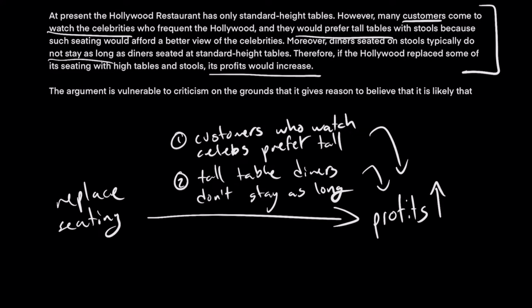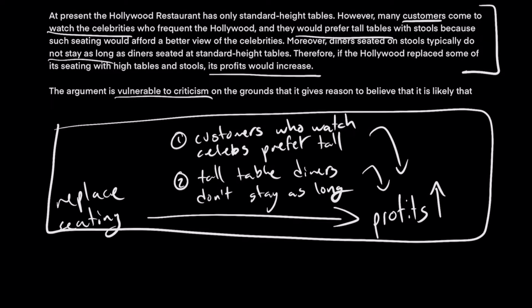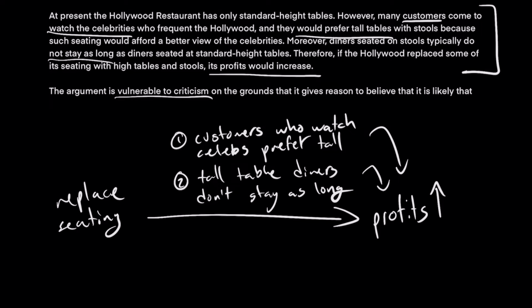This question is asking, what are the flaws in this argument, right? So this is saying the argument is vulnerable to criticism on the ground that it gives reason to believe that it is likely that... So essentially, in the answer choices, there's going to be one answer that will make this argument weak, right? So before we even look at the answer choices, in our mind really quickly, think about what that could be.